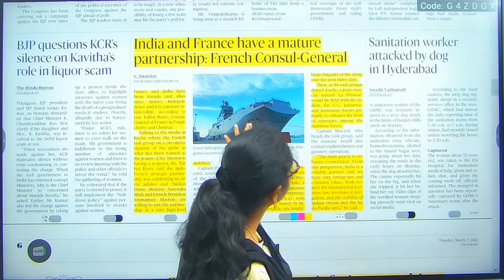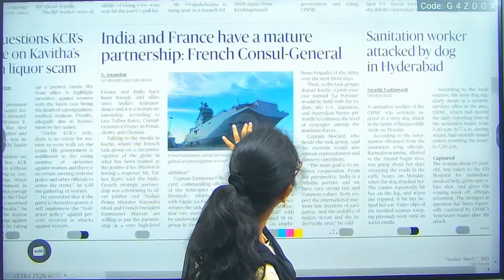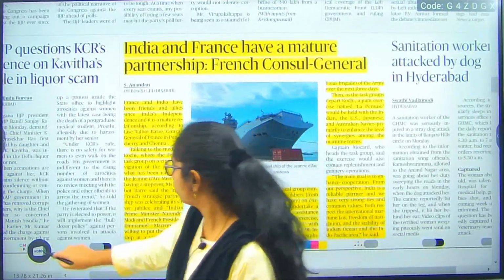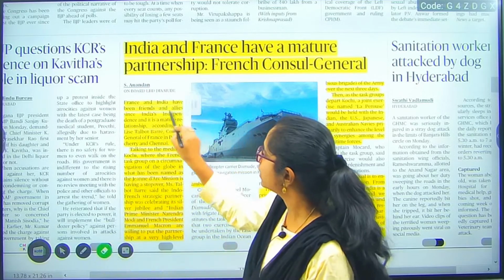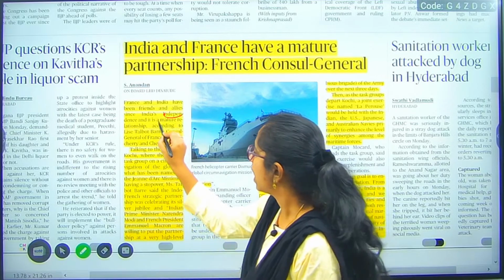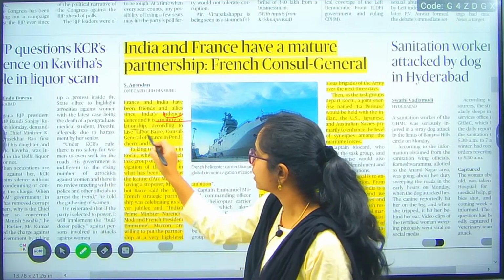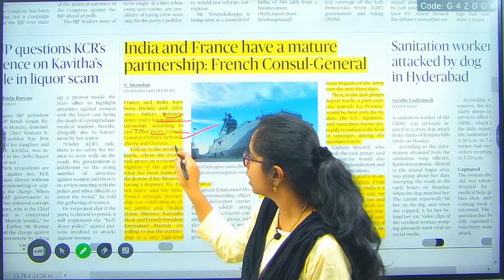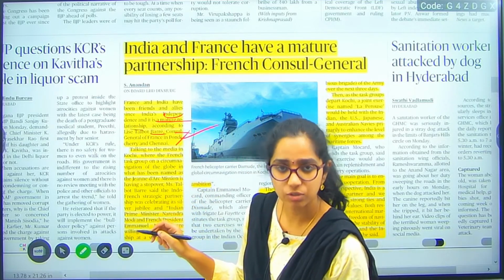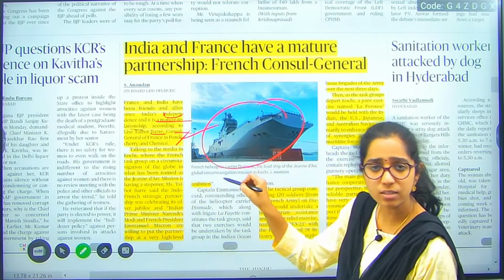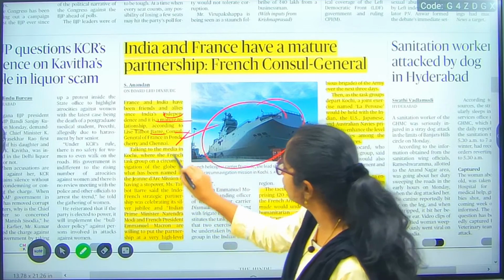Currently, there is one particular operation going on. France and India have been friends definitely since India's independence, and it is a mature relationship, says this particular person, who is the consul general of France in Pondicherry and Chennai. Currently this particular helicopter carrier of France, called Dixmude, is part of this operation.